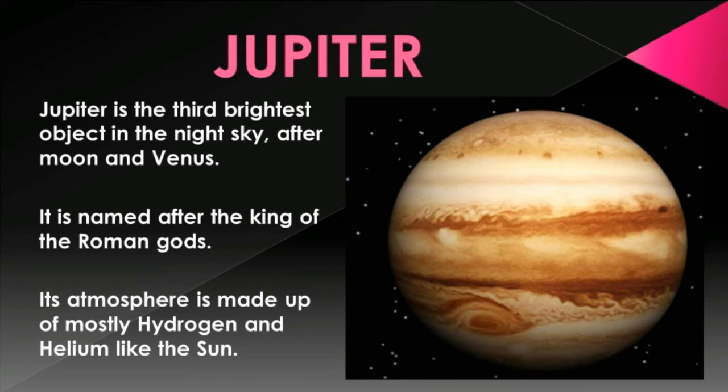Jupiter. Jupiter is the fifth planet from the Sun and the largest planet in the solar system. Jupiter is the third brightest object in the night sky after the Moon and Venus. It is named after the king of the Roman gods. Its atmosphere is made up of mostly hydrogen and helium like the Sun.